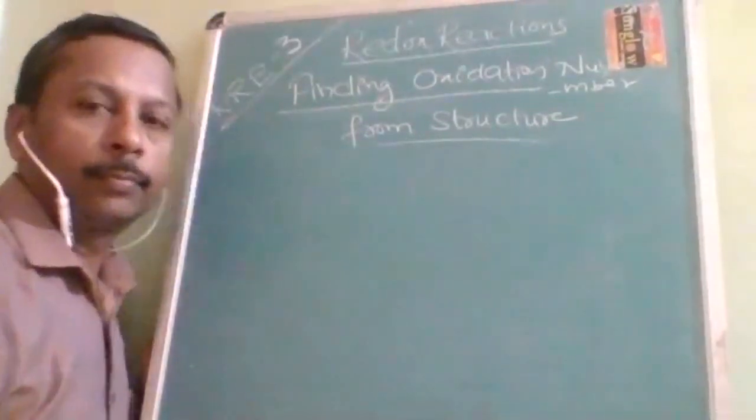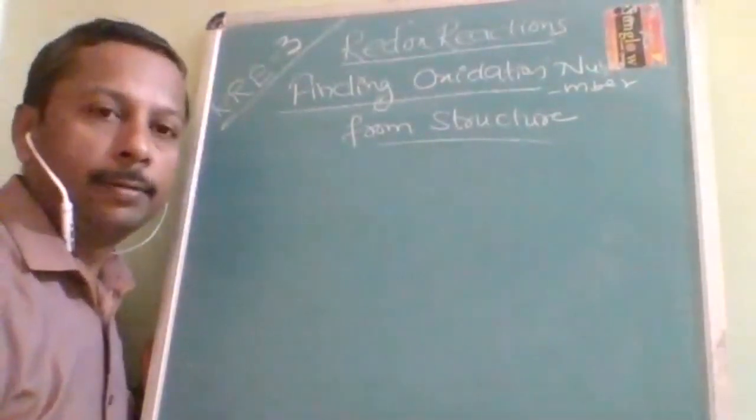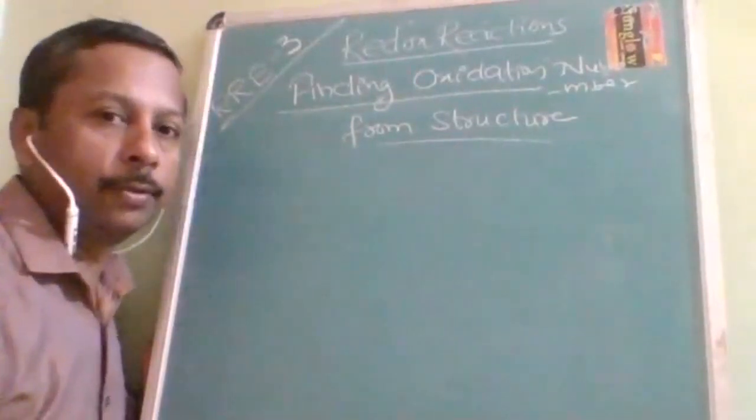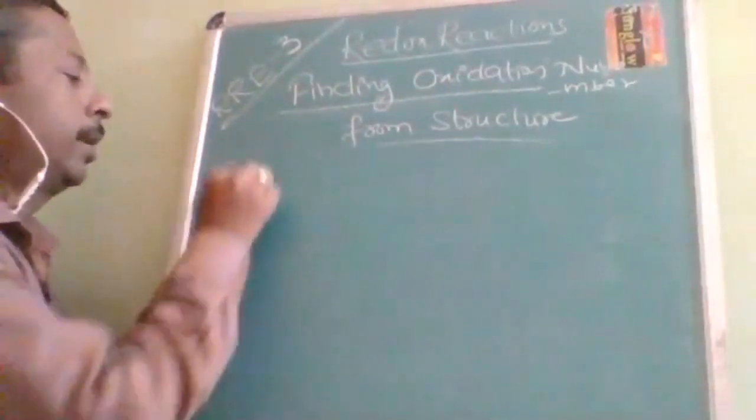Okay, now we are in the category of when a coordinate covalent bond is there. The last category.